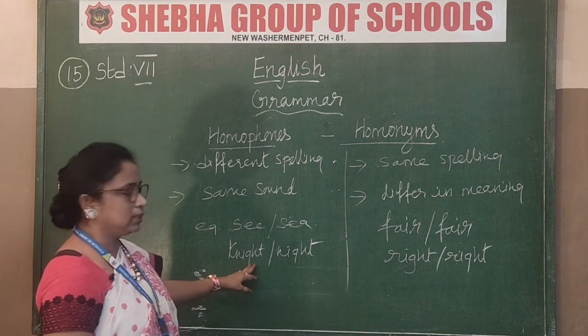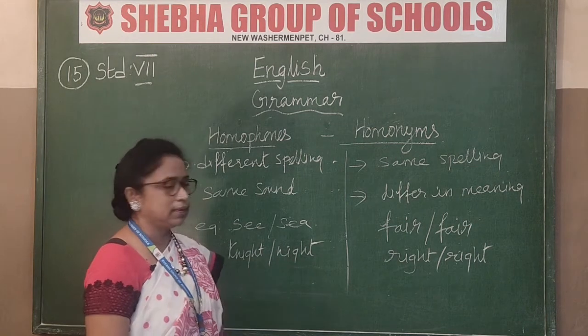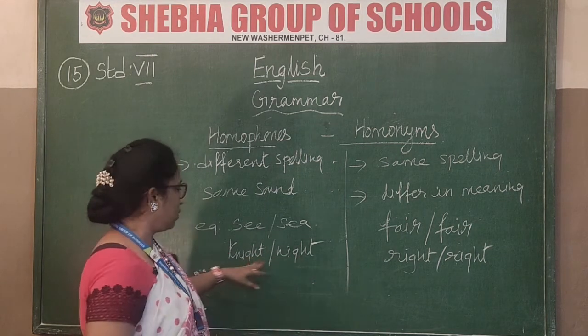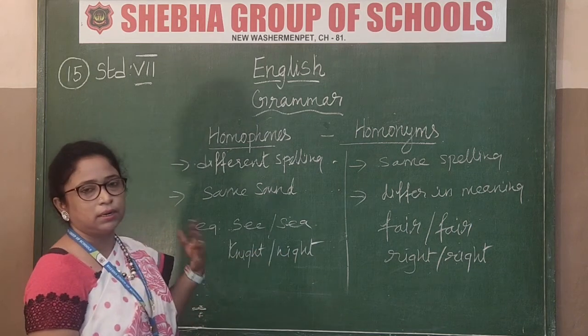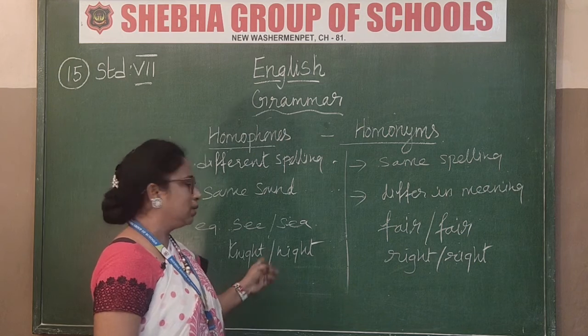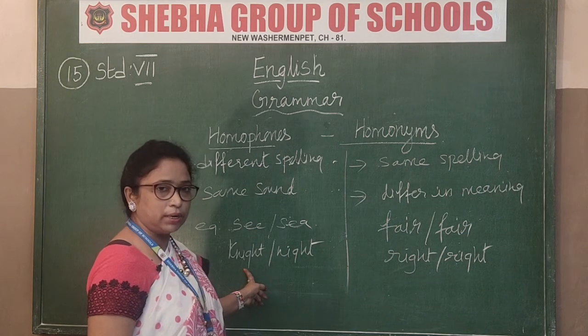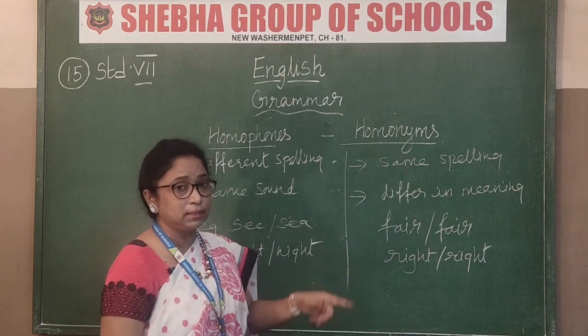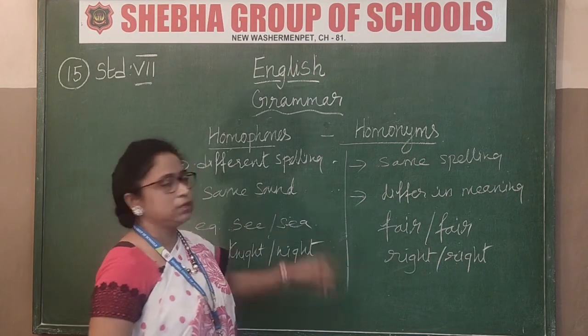K-N-I-G-H-T, knight, and N-I-G-H-T, night. Night is what? Night time, you sleep during the night. Now this knight is a warrior, a brave warrior. Already you learned in your poem also about this. So he is a warrior and this is a knight. Same sound, different spellings.